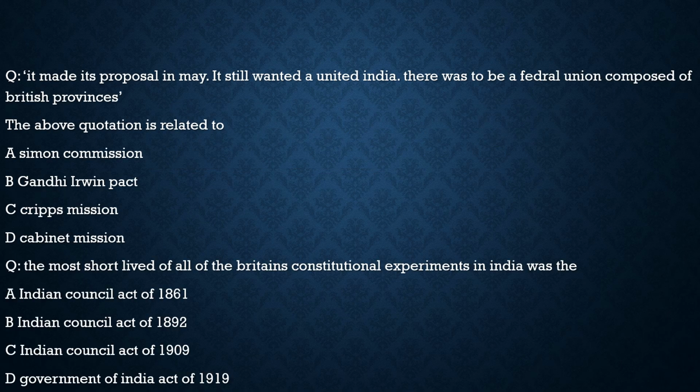Here the first question is statement based. It says, it made its proposal in May. It still wanted a united India. There was to be a federal union composed of British provinces. The above quotation is related to what? This is a quotation, and we have to understand what it is related to. Is it related to the Simon Commission? No. This quotation, if we look at the time frame, was near the independence of India, so it is incorrect. Is it the Gandhi-Irwin Pact?